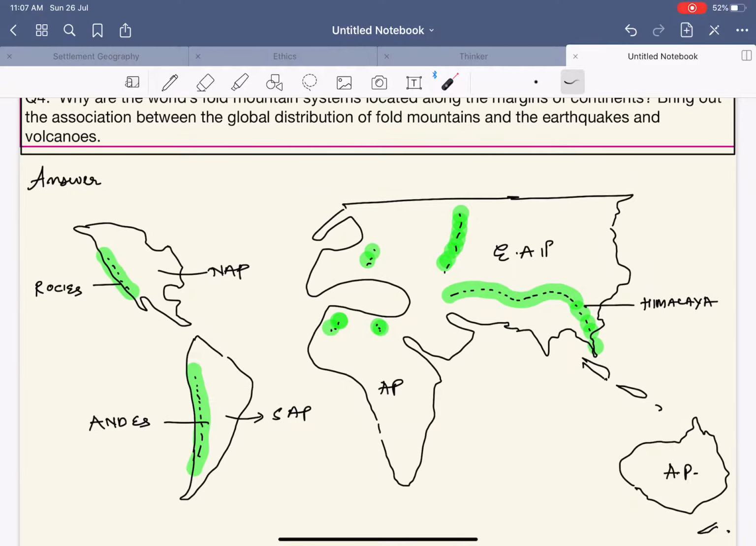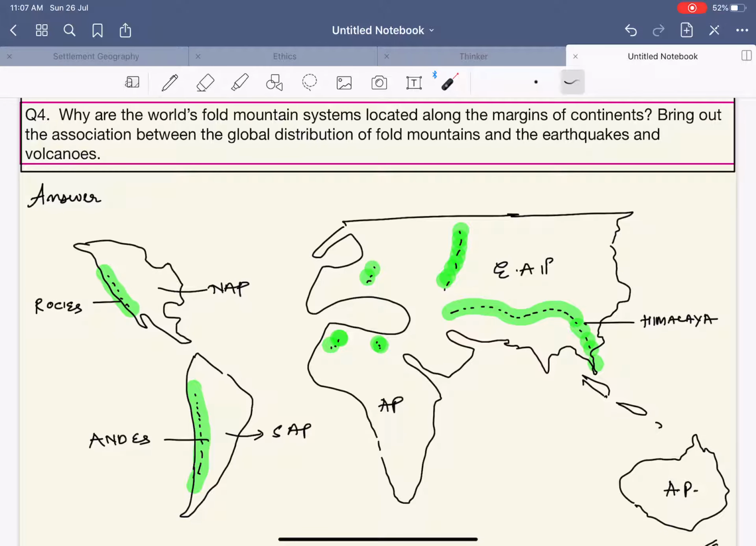Next, this was one of the important questions from geography. Why are the world's fold mountains located along the margins of the continents? Bring out the association between the global distribution of fold mountains, earthquakes, and volcanoes. First of all, you need to make a diagram. Then you have to make an intro.